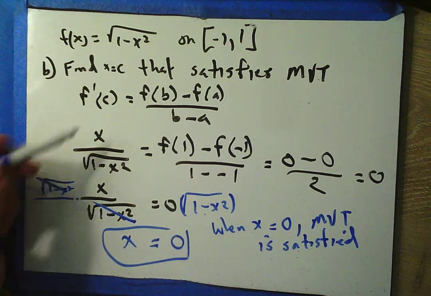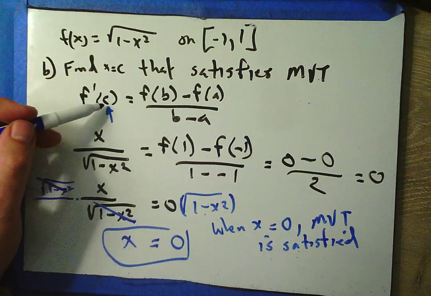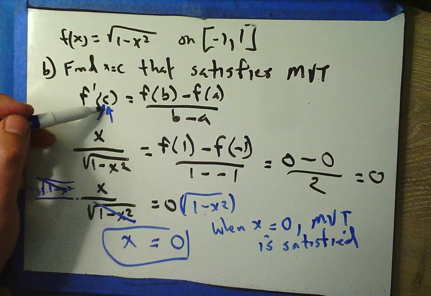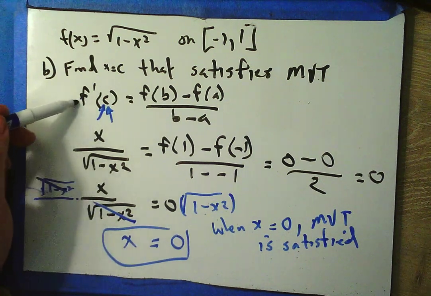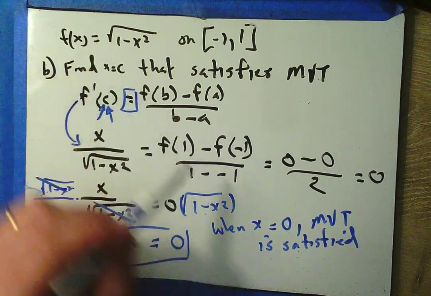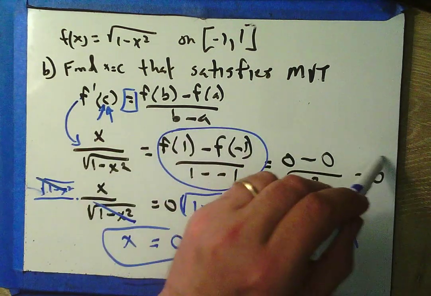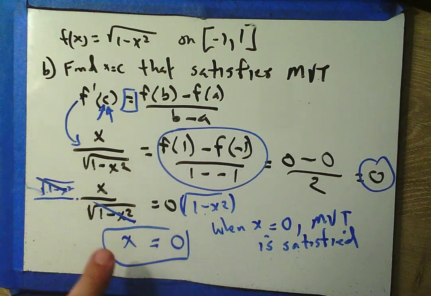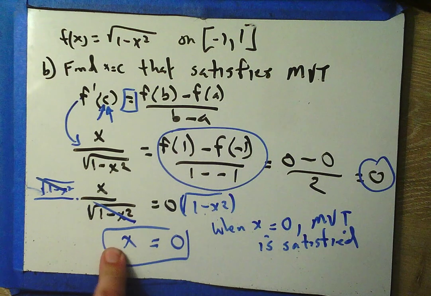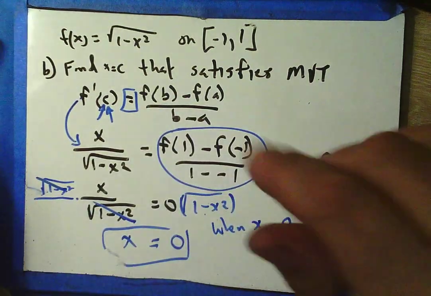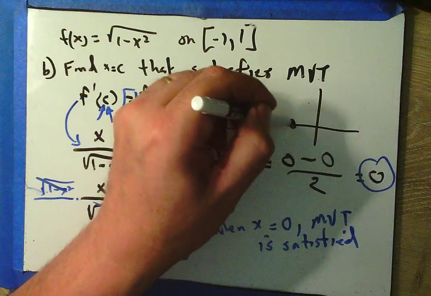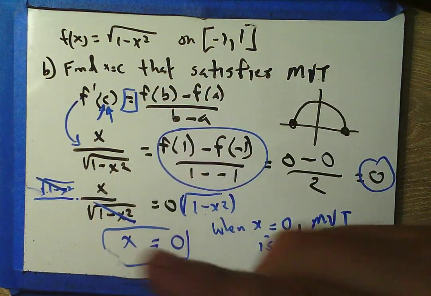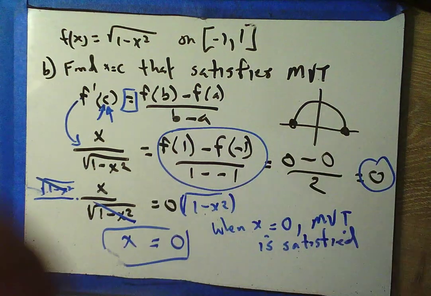Mr. Kukla, there were no C's. Yes, see, this is what we're looking for. We're looking for the specific x value where the slope or derivative is equal to the average rate of change. So here's our average rate of change, and I want to know when my derivative is equal to that average rate of change. When we solved that equation, we found out that only occurs at x equals 0. Ta-da! MVT is satisfied when x equals 0. And think about this again graphically. When we look at this graphically, what's the average rate of change from -1 to 1?